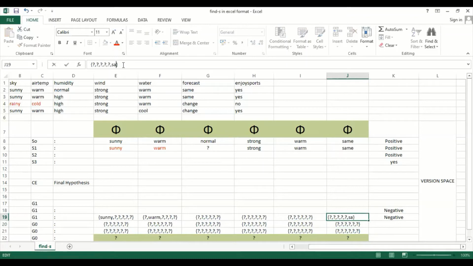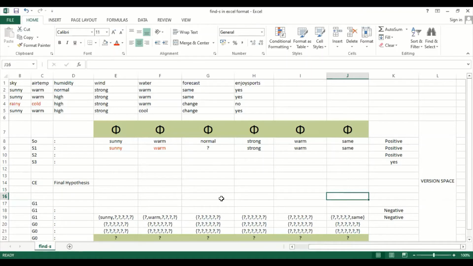I'll replace that one with the same. This is how the candidate elimination algorithm works. It takes the negative values, but after taking them, it tries to convert them into positive values, and those positive values are forwarded while taking the decisions. This is how the candidate elimination algorithm works, and it eliminates the problem we had in the Find-S algorithm.